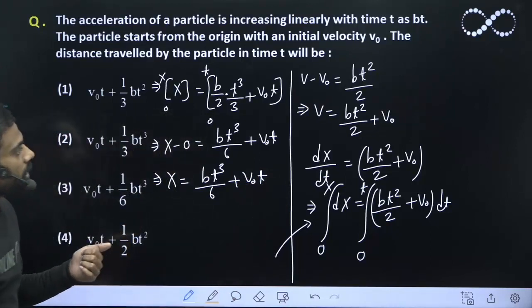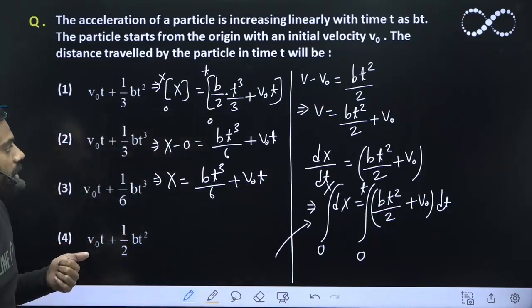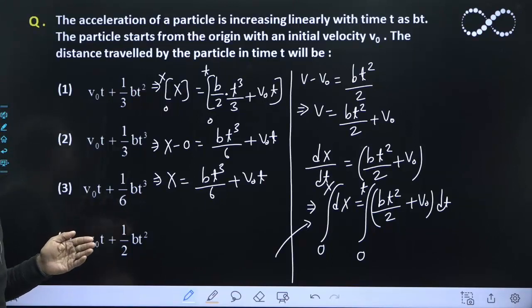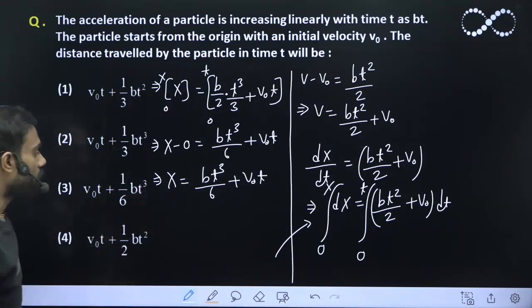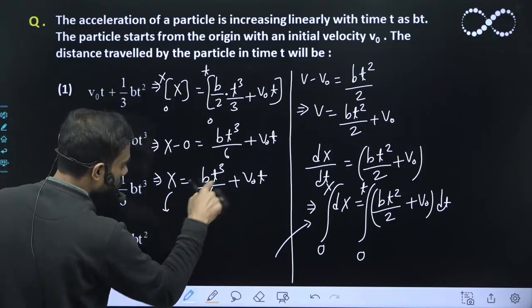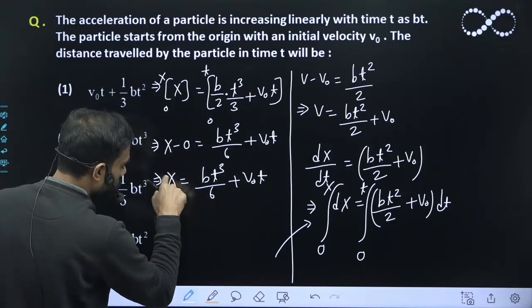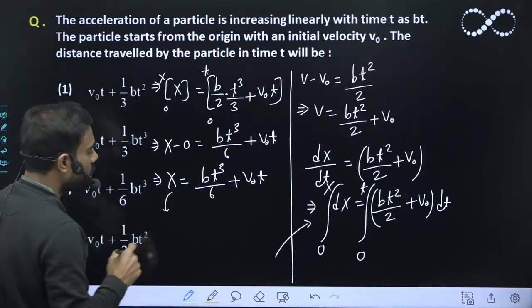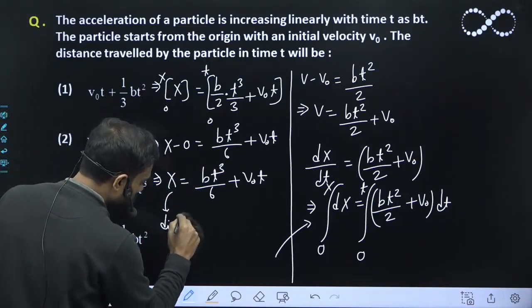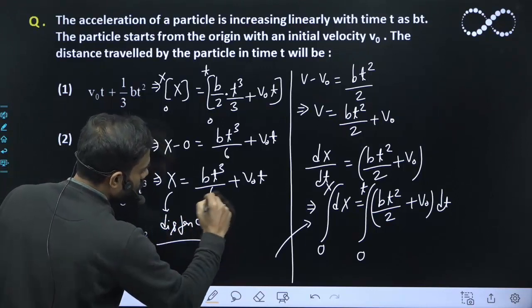Since the particle is moving in a straight line and in the same direction, whatever the final position is will also be the distance traveled. So I can say x is the final position after time t, and this x will also be the distance, because the particle is moving in a straight line and in the same direction. So x will also be equal to distance. So the answer will be this.